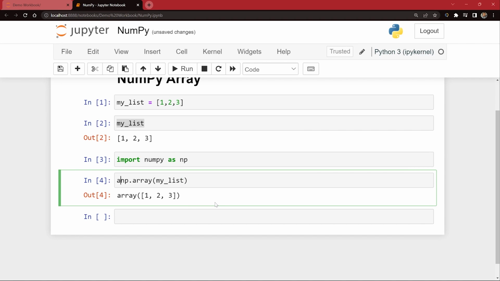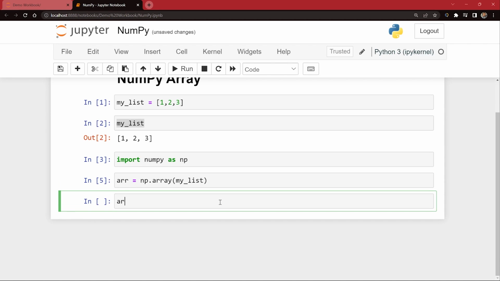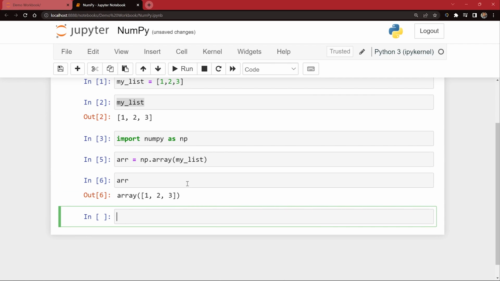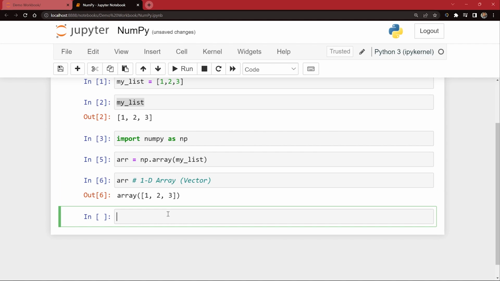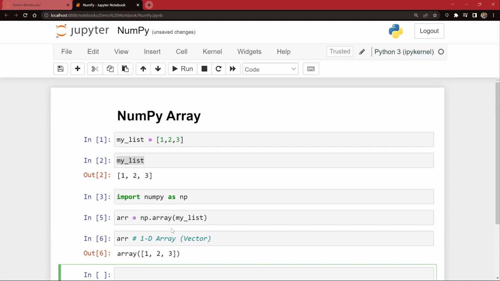Let me just first save it into our variable. So ARR, and then I will just say ARR in the next line, and I'm gonna say it like this. And here I'm gonna write a comment that this is a 1D array, basically vector in this case. Okay. So this is a 1D array, and this is how a 1D array looks like. I hope you understood this.